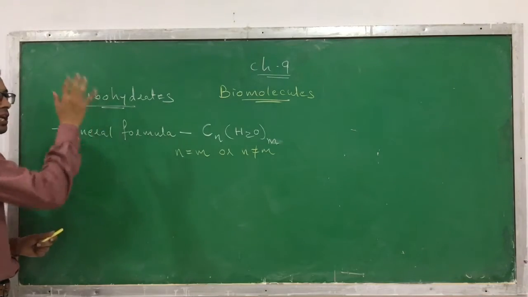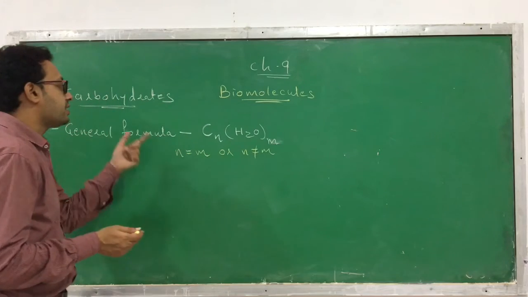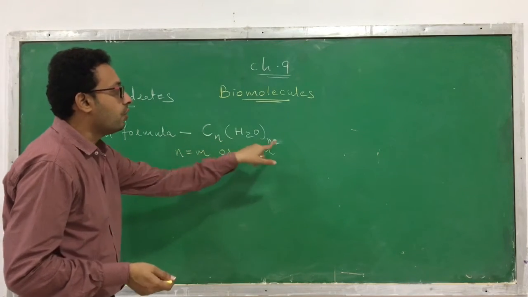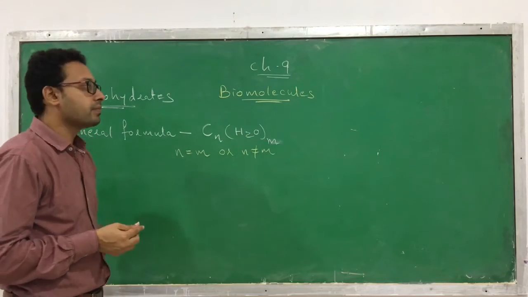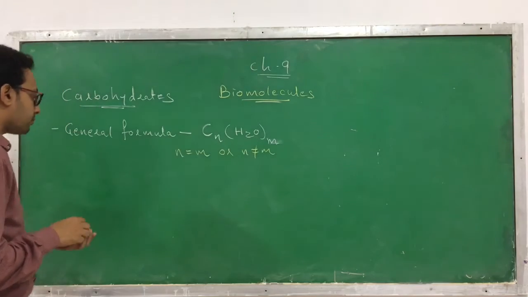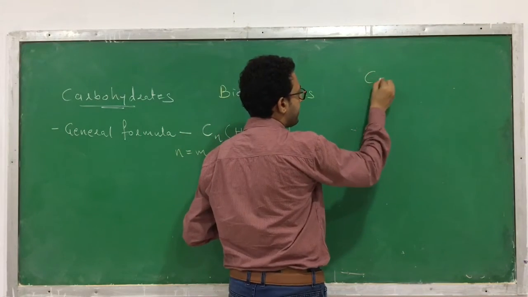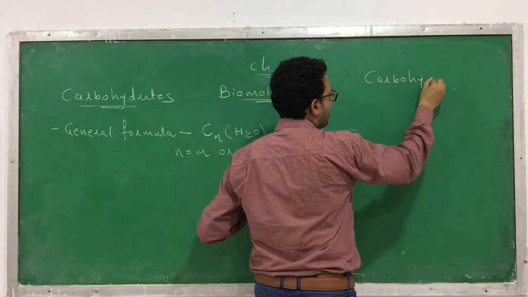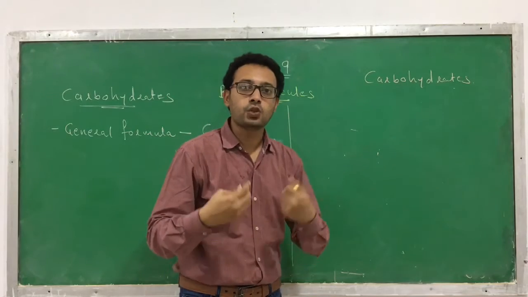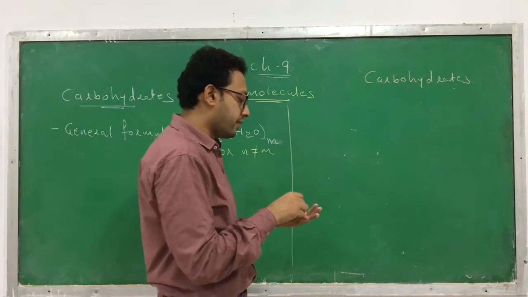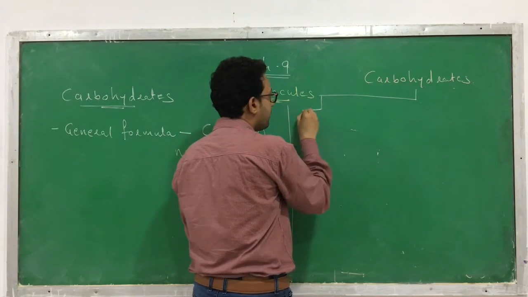So what are carbohydrates? Carbohydrates are one of the important biomolecules you can find in a living organism, and the general formula is CnH2O(M), where the values of N and M may or may not be the same. Now these carbohydrates can be divided into three types, based on the number of carbon atoms, or more specifically, based on the number of units. These are the three types of carbohydrates.